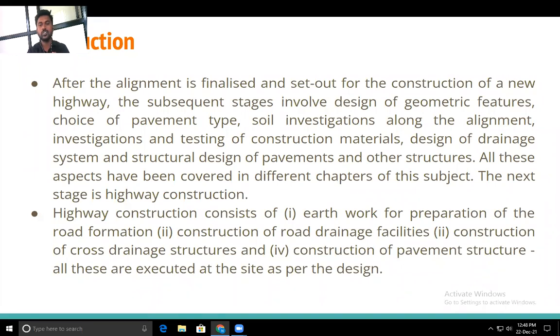The second is the construction of the road drainage facility. Okay, along the road, on one side or on two sides, we have to provide the drainage galleries, because all the water that is coming on the road should be removed safely from the road, so that the water will not percolate into the road.